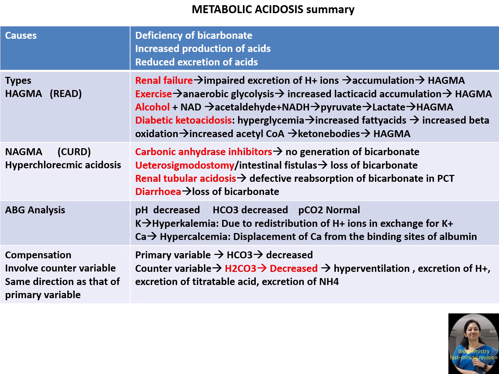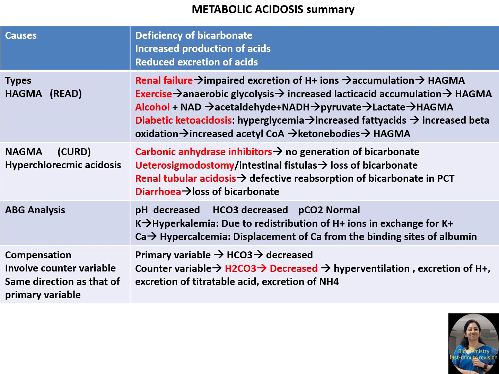Coming to normal anion gap metabolic acidosis, the causes include carbonic anhydrase inhibitors, drugs like acetazolamide, which will inhibit the formation of bicarbonate in the renal tubular cells. As we all know, the metabolism of renal tubular cells leads to production of carbon dioxide, which will combine with water to form carbonic acid under the influence of carbonic anhydrase. Now this carbonic acid dissociates to form H plus ion and bicarbonate ion. So drugs like acetazolamide, or carbonic anhydrase inhibitors, will inhibit the generation of bicarbonate. So this contributes to the development of normal anion gap metabolic acidosis.